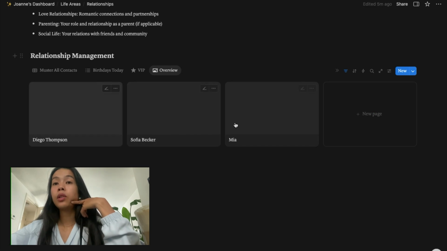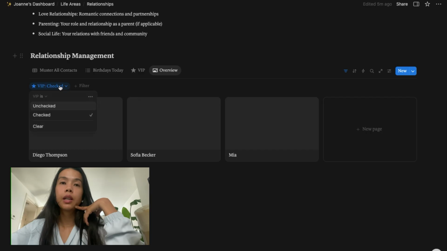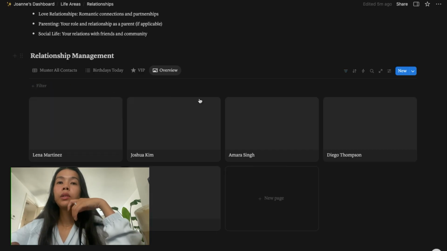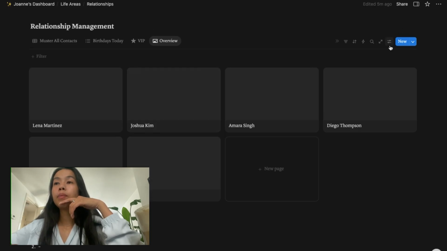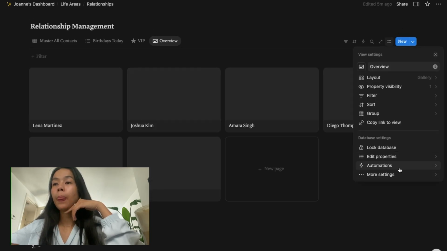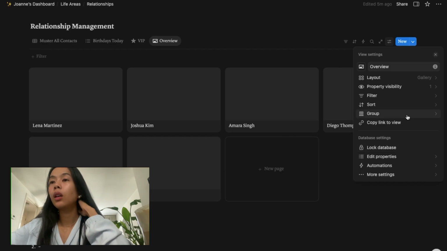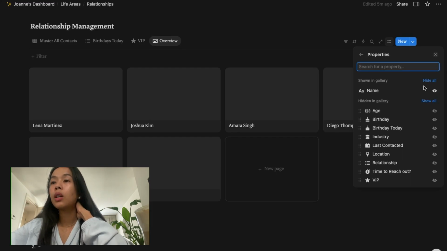Okay, this is filtering who are the VIPs, but imagine if you want all your contacts. I'm going to delete this filter. All right, we have all the contacts here, and I want to be able to lay out the visibility. I want to be able to see their name, so their name is visible.